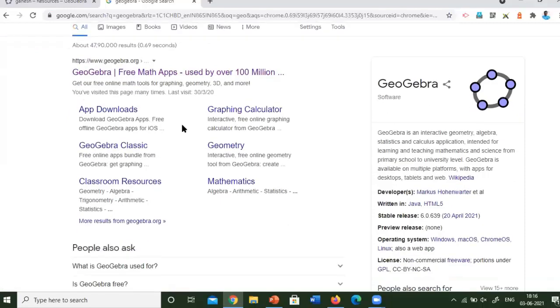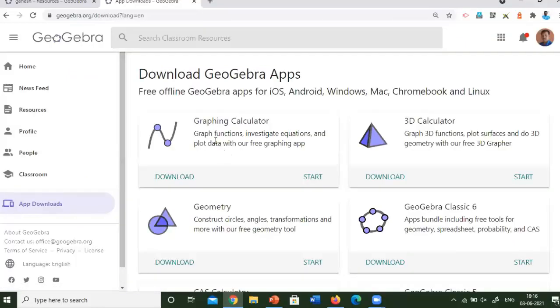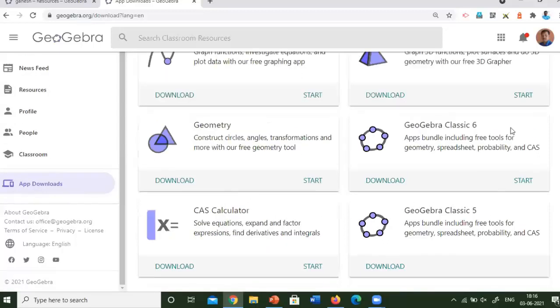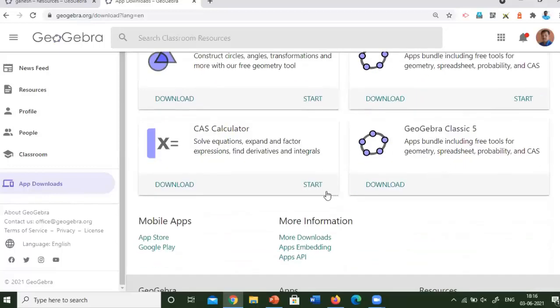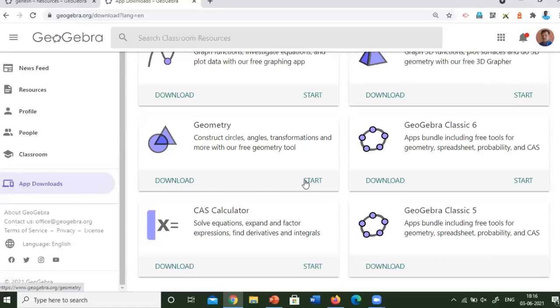If you want to download the software, by clicking app downloads, you can see here graphing calculator, 3D calculator, geometry, GeoGebra Classic 6 and a CAS calculator. There are separate apps for these provided by GeoGebra. But GeoGebra Classic 6 is enough for the Windows 10 version. So it is a free software. You can just click download, and then you can directly install it in your system, and then you can use it offline. If you want to use it directly online, just click start.